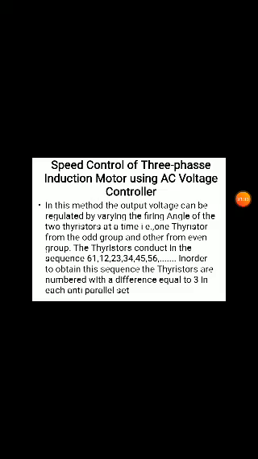First, let us see the actual circuit of the voltage controller feeding the three-phase induction motor. Each phase has two thyristors in anti-parallel connection. The thyristor sequence is 1 4 3 6 5 2. Between T1 and T4 there are three thyristors, and similarly for T3 and T6, and T5 and T2. The difference is three thyristors.